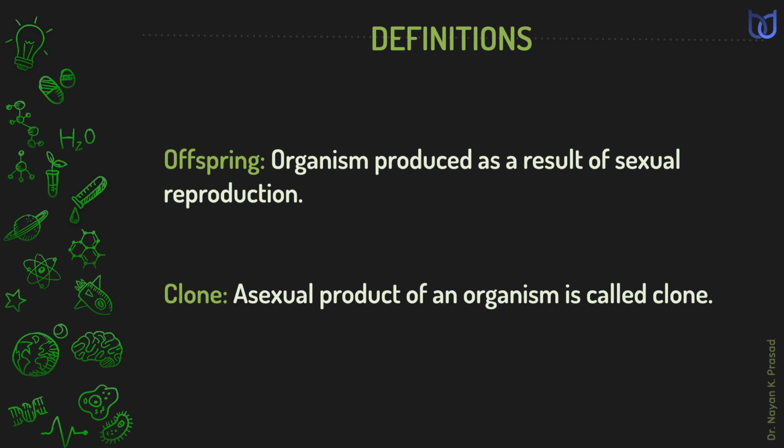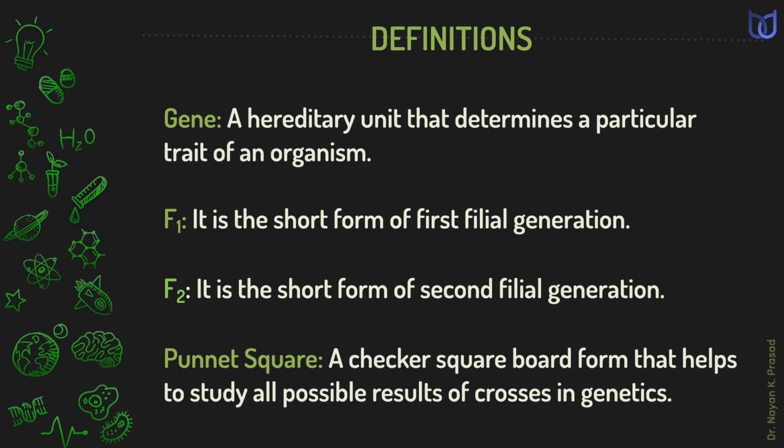We see the use of offspring. Organism produced as a result of sexual reproduction may be termed as offspring. However, clone is the term that is used for the organism which is produced due to asexual reproduction. So, asexual product of an organism is termed as clone, while the organism produced by sexual reproduction is simply termed as offspring. One another term is gene. Gene is a hereditary unit that determines a particular trait of an organism.